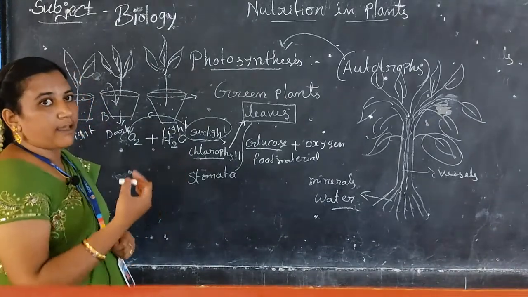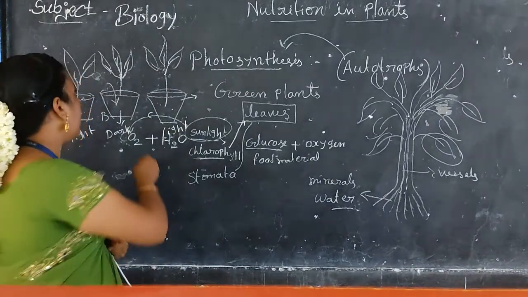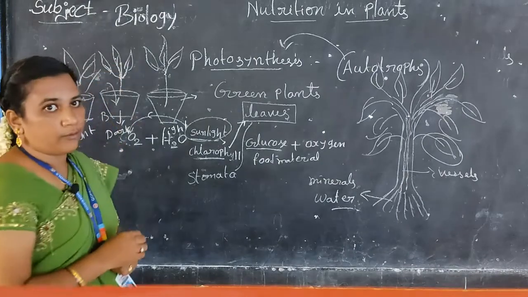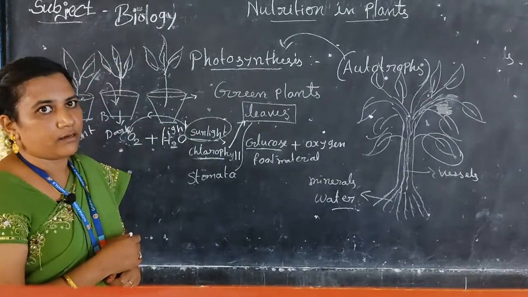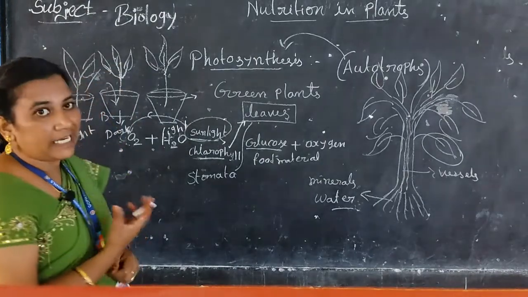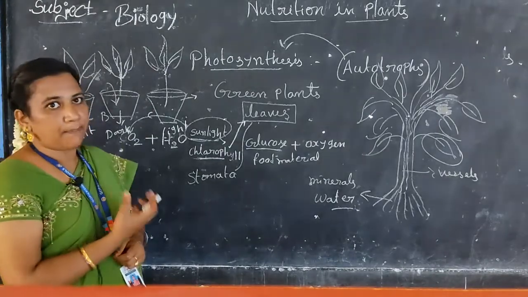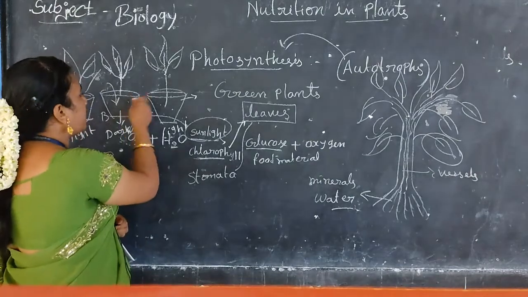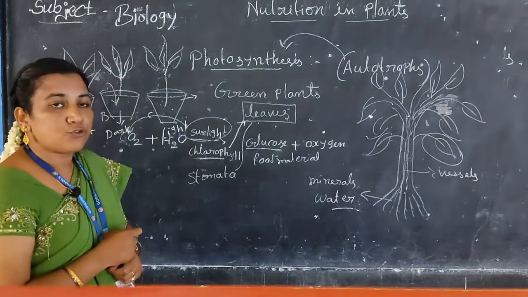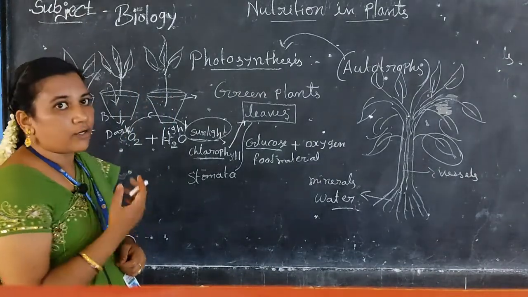After three or four days, what will you observe? Plant A will grow in a proper manner. The plant will be green in color and very fresh in appearance. But plant B and plant C will not grow properly.